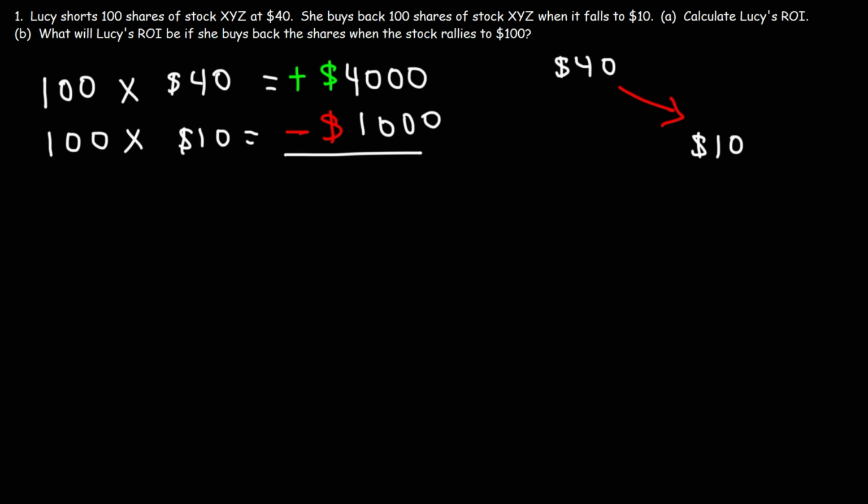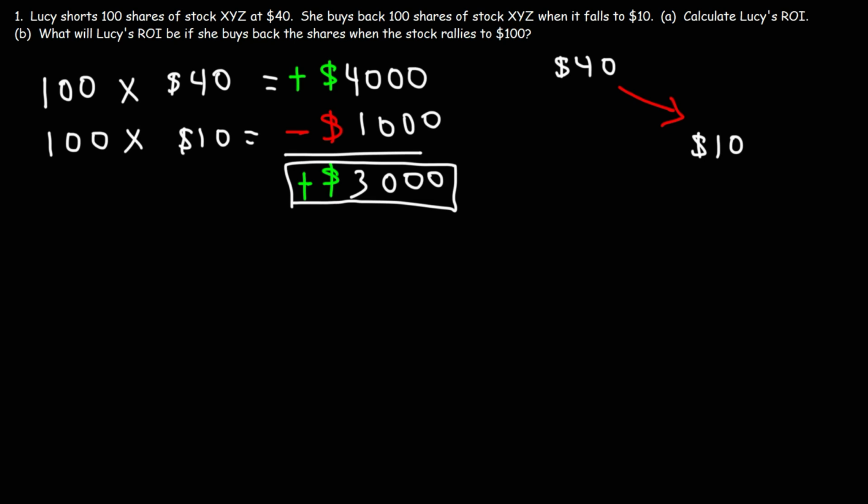Her account was credited with $4,000 when she sold the shares at $40, and now it's debited by $1,000 when she bought the shares back at $10. So the net gain on this trade is 4,000 minus 1,000. So she made $3,000 on this trade. So that's the profit in part A.